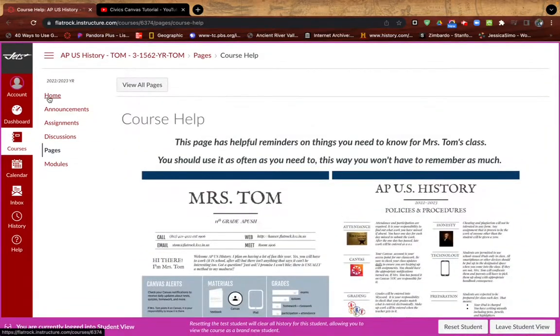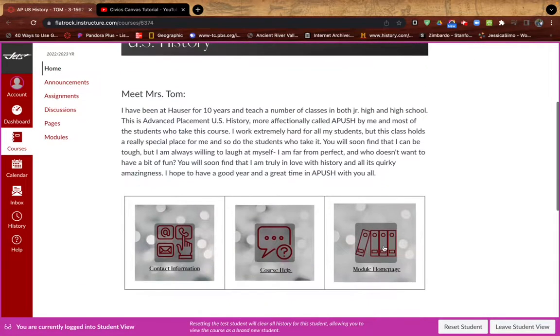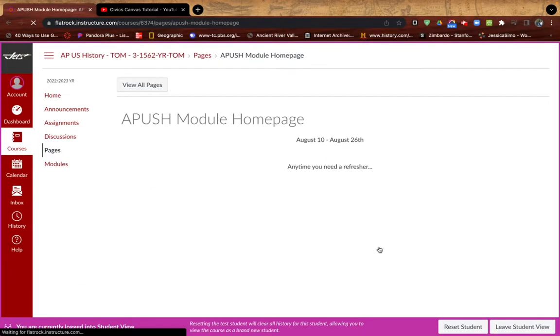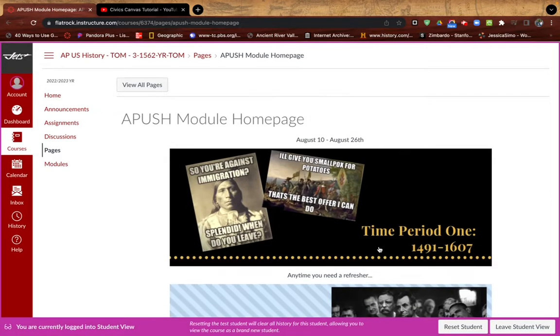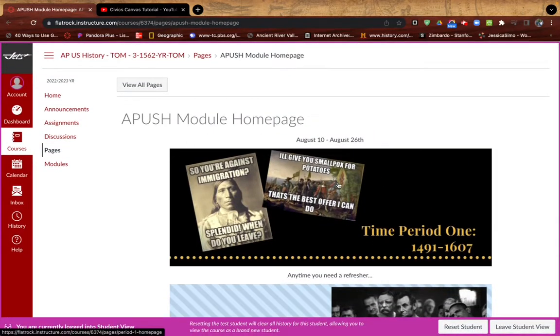Again, I can click on the home button and that's going to take me back to that home page. And then I'm going to click on my module homepage. So again, this is kind of like the units that I do. And for every single unit, you will notice that we've got the newest one up here at the top. I will keep the other ones open as well, so you guys can click on any of them at any time.